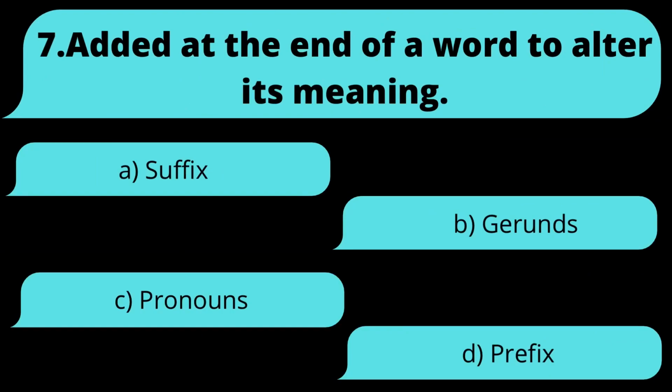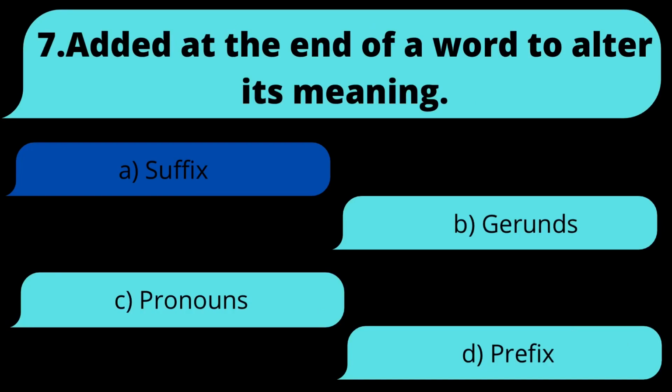7. Added at the end of a word to alter its meaning. Is it A. Suffix, B. Gerunds, C. Pronouns, or D. Prefix? And the answer is A. Suffix.